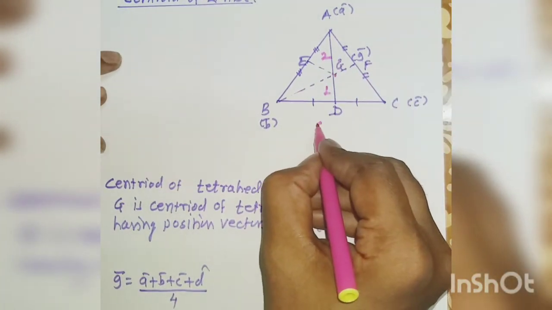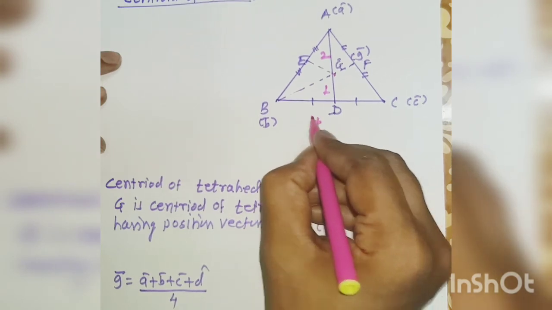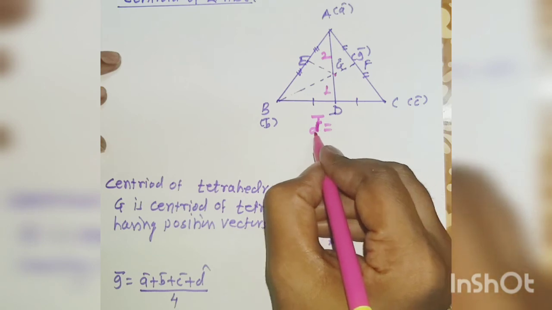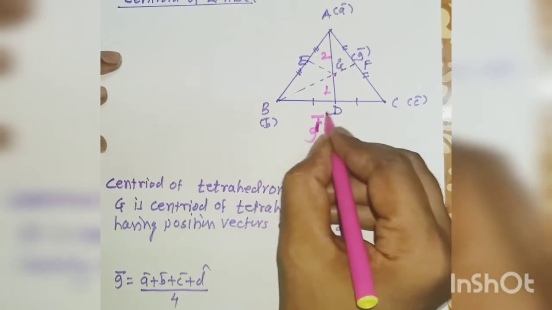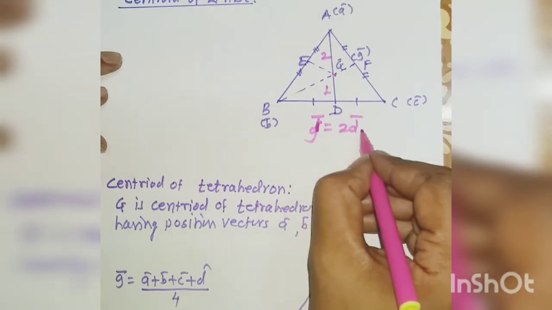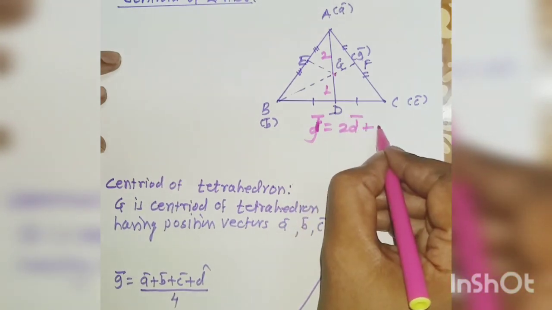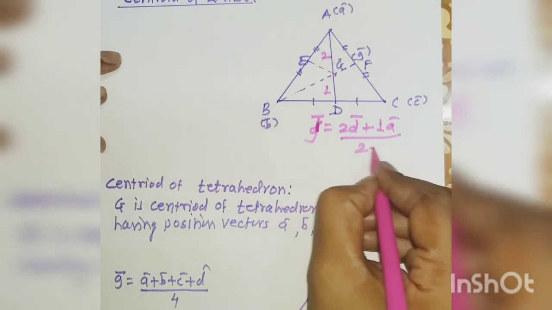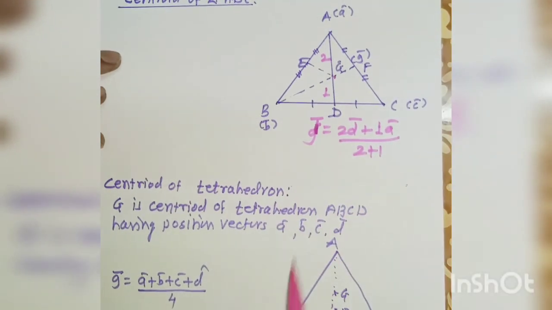Therefore g bar is equal to (2 d bar plus 1 a bar) divided by 2 plus 1.